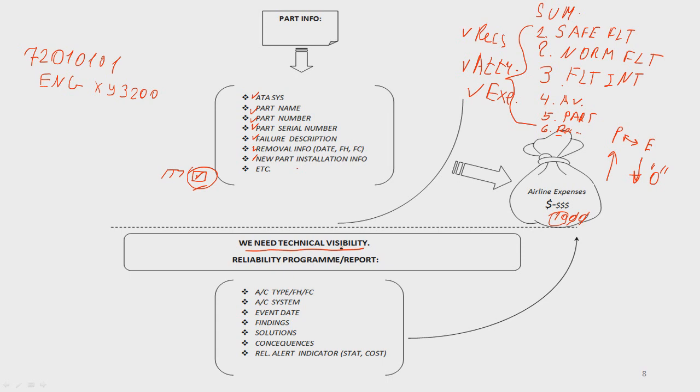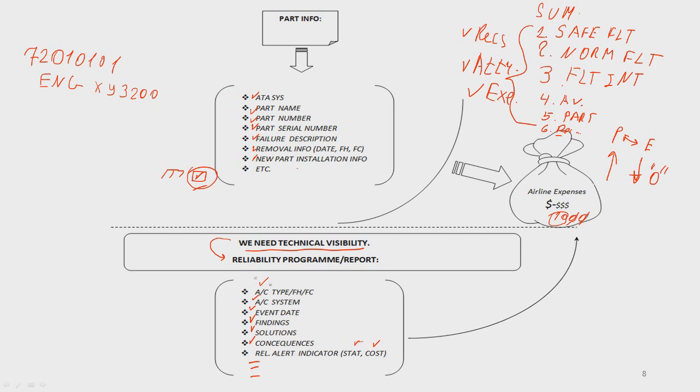Okay? And what is the number one source? The number one source is a reliability program. That includes, and you can change requirements, and requirements even tell you more. I put here a top list, just for understanding. It includes aircraft information about aircraft make, model type, total flight hours, total flight cycles, aircraft systems, occurrence date, findings, solutions, consequences, reliability alert indicator, statistical analysis, cost analysis, etc., etc., etc.